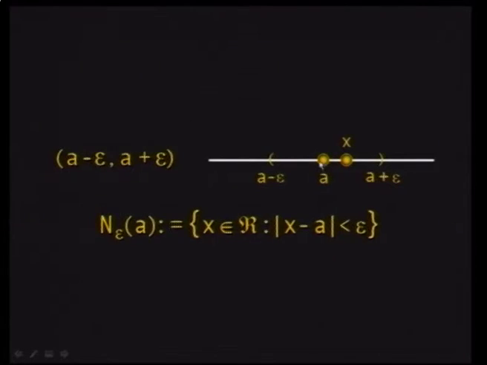You have the point A, and I wish to call the set in which all the elements x are near A in a certain neighborhood, which I call N epsilon of A. So N epsilon of A is an open set comprising the point A at the center, and all possible x which are within a predetermined distance epsilon. So either you put it in this form, or you can say it's an open set running from A minus epsilon to A plus epsilon.